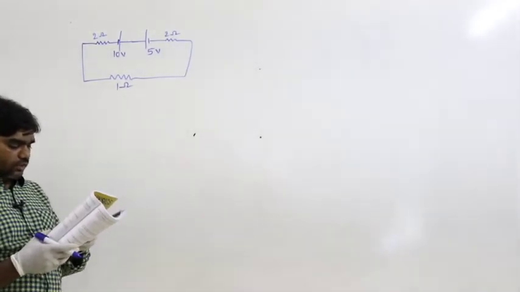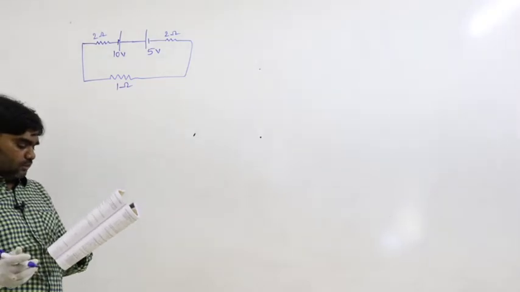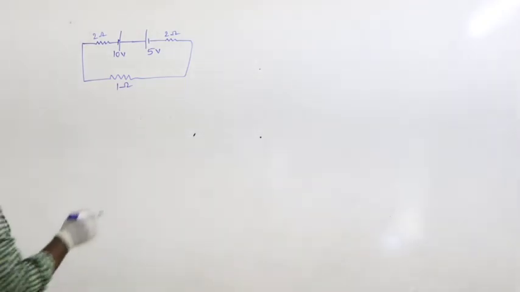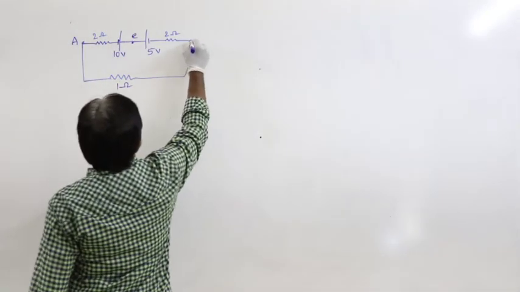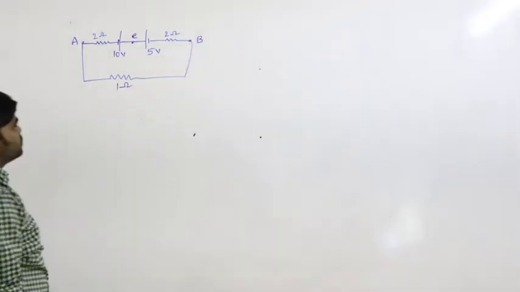That is what we have to calculate. So this is the point A, and this is the point B. That is the given situation.